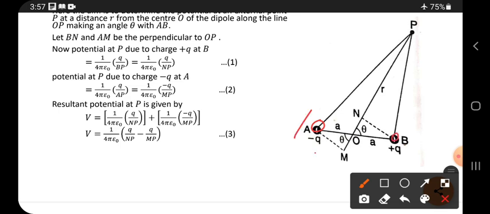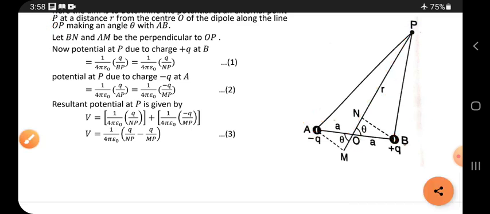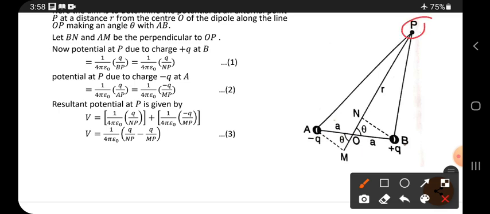The negative charge is placed at point A, and the positive charge is placed at point B. In between them is the center, which I denote with O. Let me consider a point P outside, at a certain distance from plus q and minus q. Let the distance r be from the center to P only. So at point P I want to calculate the potential. So r is the distance from O to P only, OP is r.